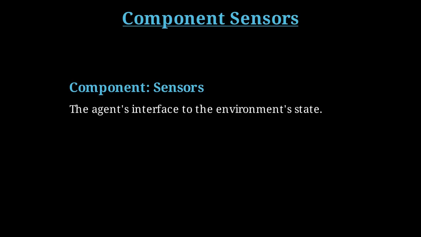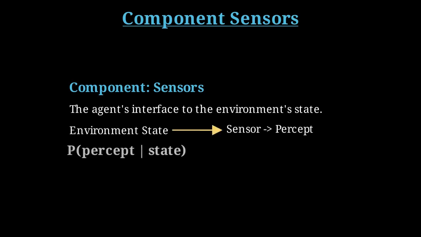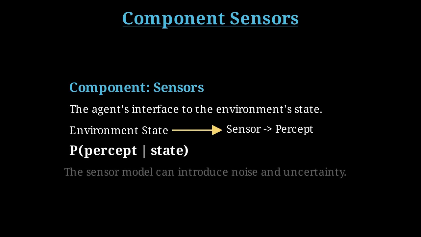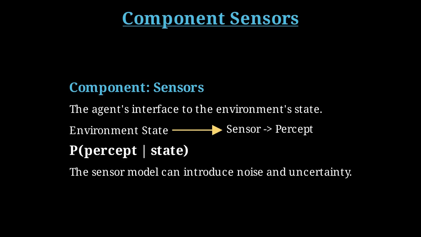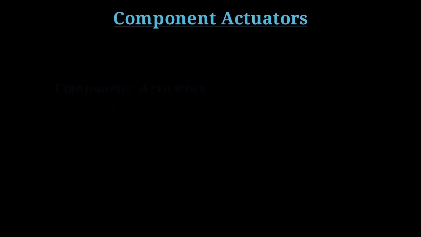Let's look closer at the components. Sensors are the agent's input channels. For a software agent, this might be API calls or reading files. For a robot, it's physical hardware like cameras or microphones. The sensor model defines how the agent receives information, including potential noise and uncertainty, which is a critical factor in partially observable environments. Actuators are the agent's tools for affecting the environment.